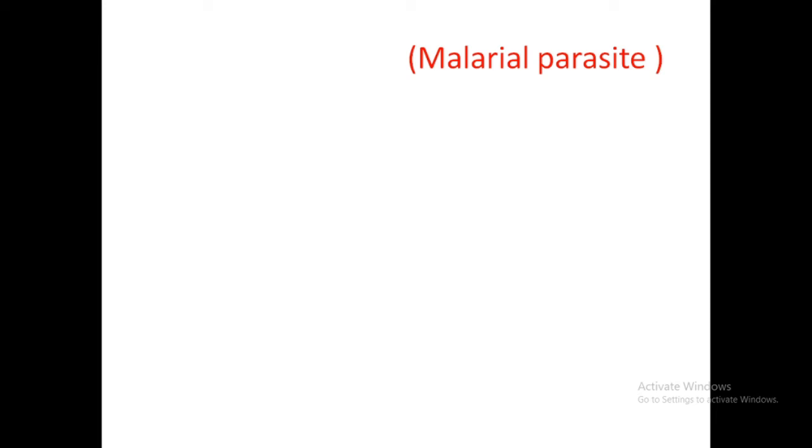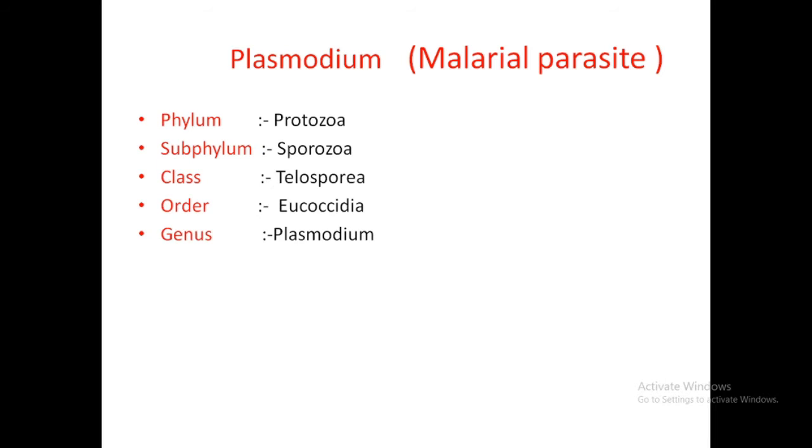So good afternoon friends. Today we are discussing the malarial parasite. We are very familiar with the malarial parasite. That malarial parasite is nothing but the Plasmodium. The classification of this Plasmodium is phylum Protozoa, subphylum Sporozoa, class Telosporia, order Eucoccidia and genus Plasmodium.